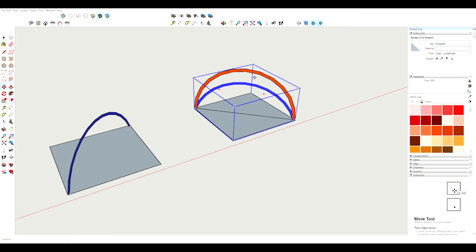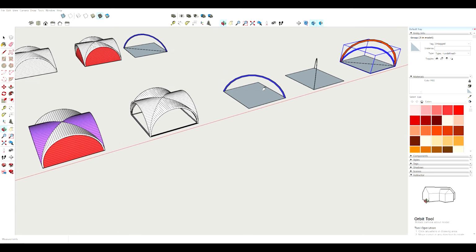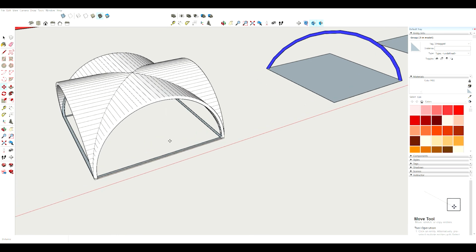Fine. Whenever the height of the groin is increased, then this height will not remain the same, because you have to match the height of the center and the center of this arch. So the height of this arch has to be increased, and that's why later on the pointed arch came into existence.